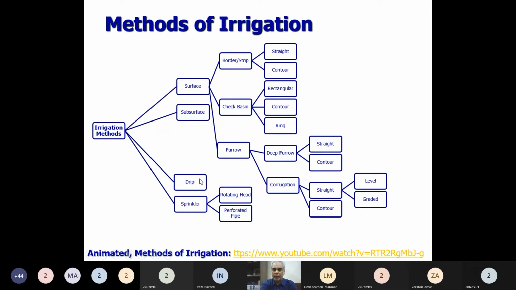These methods are further described, and a number of videos are available on YouTube. For example, the video described at the bottom shows through animation some of the methods of irrigation described over here. They have put a few of them which we have not mentioned over here. For example, they have also mentioned the use of Persian wells.